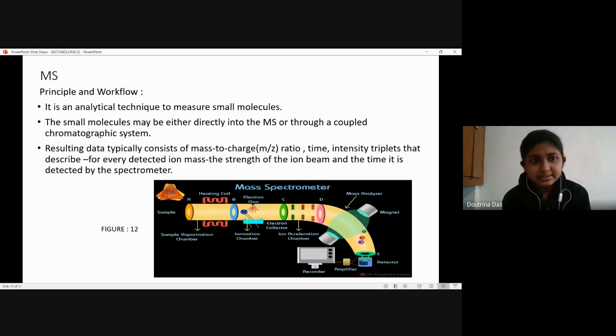So the resulting data typically consists of m by z ratio, time, intensity triplets that describe for every detected ion mass the strength of the ion beam and the time it is detected by the spectrometer. So these are the basic three things that are the result of an MS working.